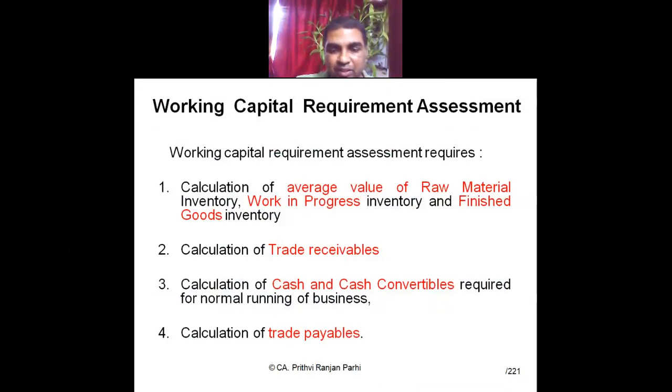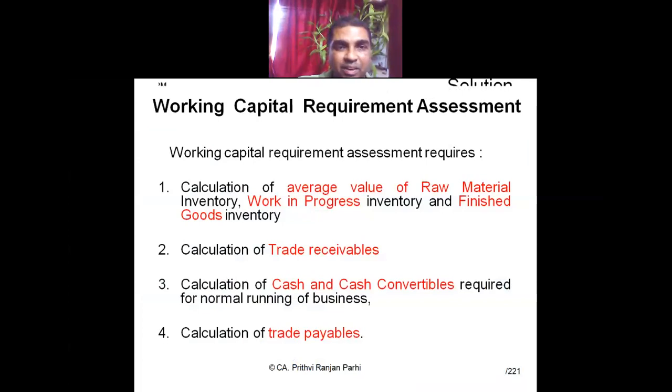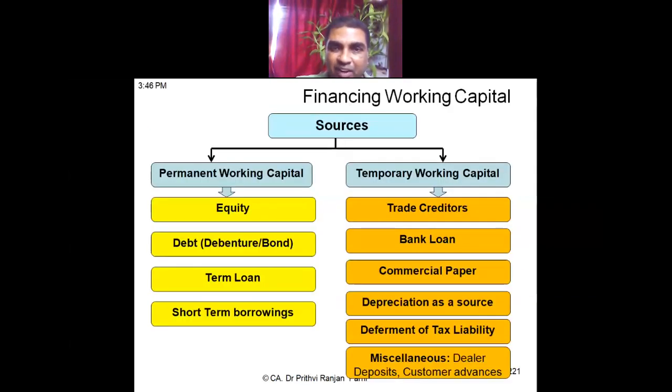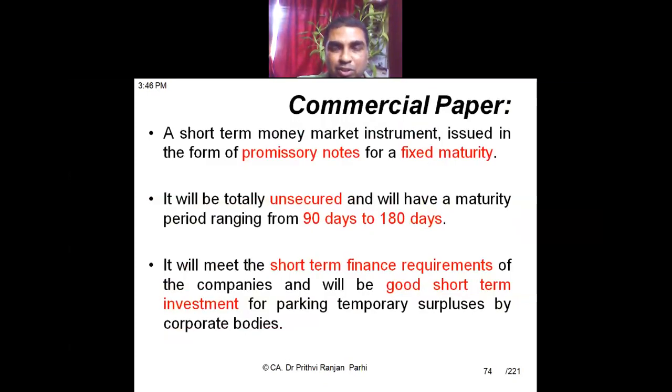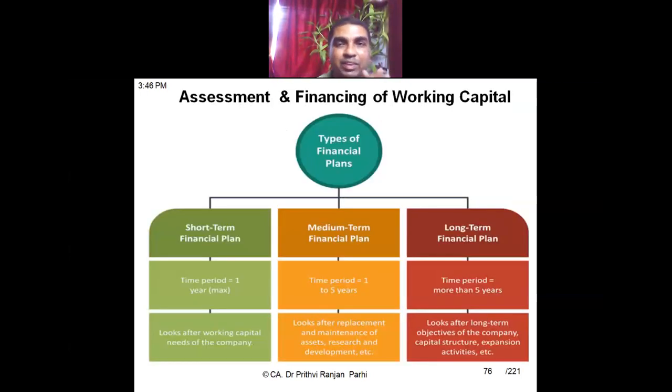After this question, we have covered working capital assessment, how to assess working capital. This part was also covered. Working capital requirement, what is working capital, these parts are also covered. Financing of working capital was also covered. What is the meaning of commercial paper, and depreciation, how it can contribute towards working capital. This also we have understood. We will be talking about assessment and financing of working capital. This is the area from where we will start our topic today. Right. Well, any query you have so far?